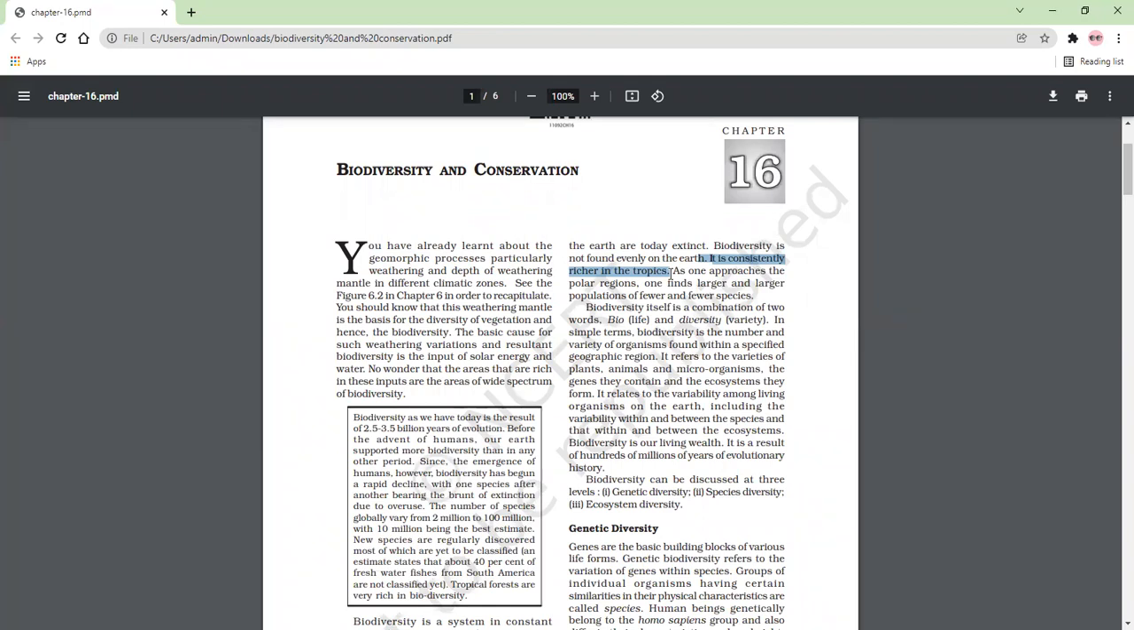The Tropic of Cancer and the Tropic of Capricorn are also tropics. So these areas are rich in biodiversity. As one approaches the polar region, one finds larger and larger populations of fewer and fewer species.